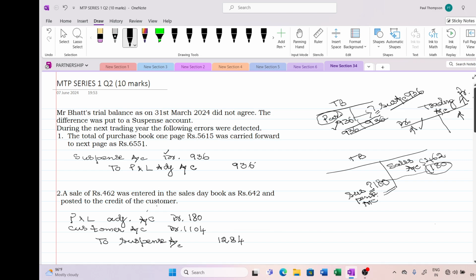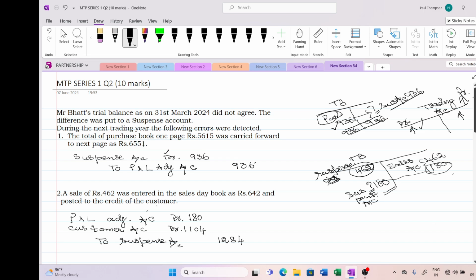You know that the suspense account is always operated on the side which is shorter in the trial balance. Now for this sales account, I should have debited the customer account, so that the sales account would have got nullified. But what happened? The customer account is not debited. Let me come to the first point. For the customer account, there is no debit for 462 rupees. So again, this 462 is also more in my trial balance, so I have to operate the suspense account for this 462 rupees.